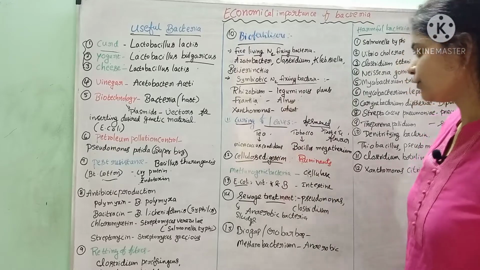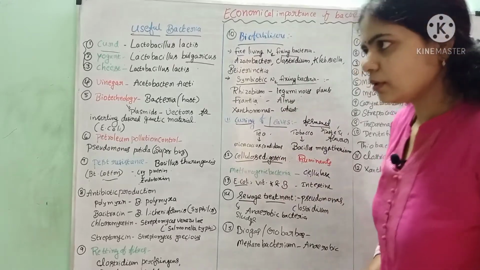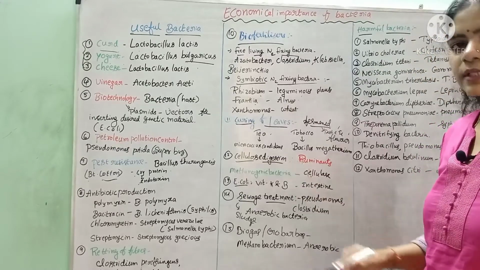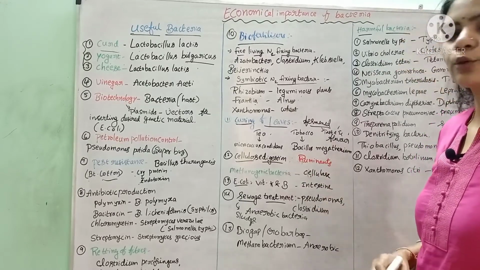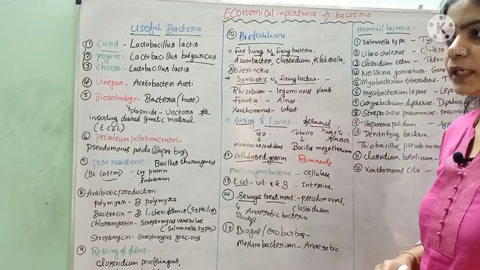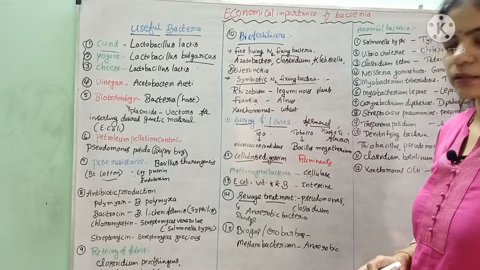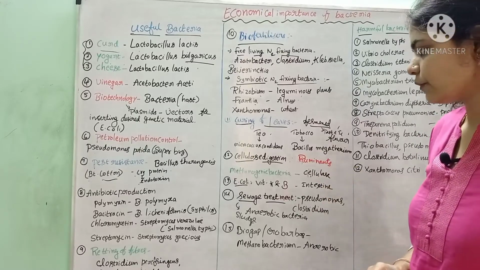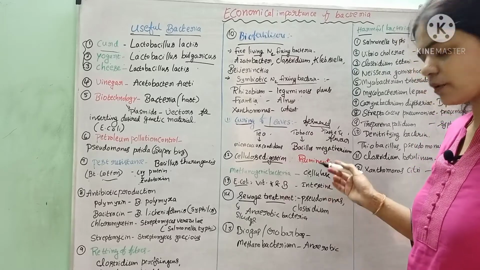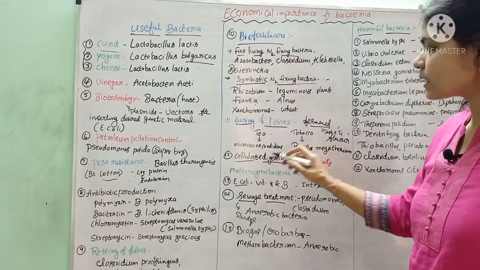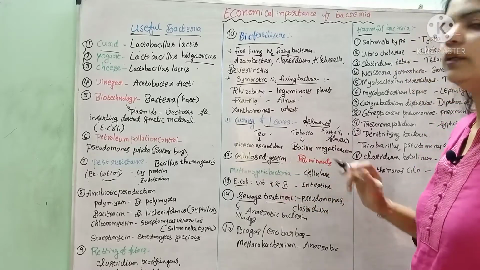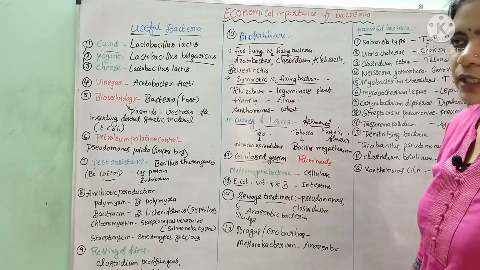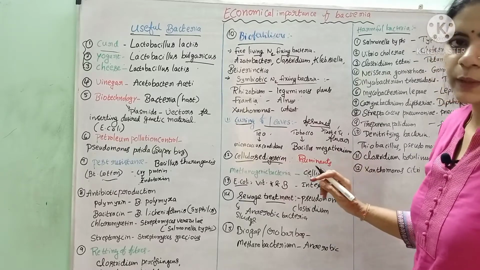Cellulose digestion. In your previous 8th or 9th classes, you have studied cellulose digestion in the ruminants. Ruminants are cattle which have a rumen, like cow and buffalo. For the digestion of cellulose in those animals, an extra pouch is present, right? In cellulose digestion also, bacteria are present. In ruminants, there are some bacteria like methanogenic bacteria. They release cellulase.